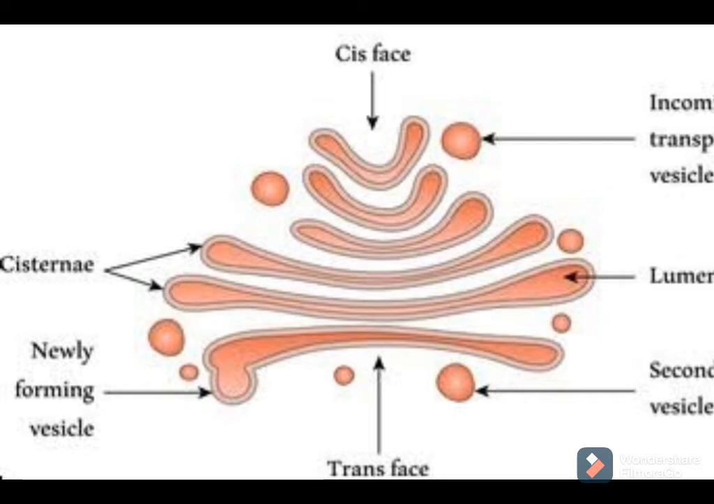Whatever product gets secreted into the cell gets stored, modified and packed in the Golgi apparatus. It helps in the formation of cell plate, cell wall, plasma membrane and lysosomes during cell division. We have studied cell division. What is cell division? Cell division is nothing but conversion of one cell into two cells, 2 to 4. So during cell division, the Golgi apparatus helps in the formation of plasma membrane, cell wall, cell plate and lysosomes also.